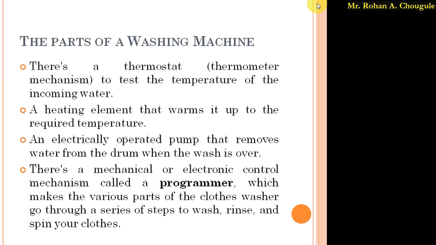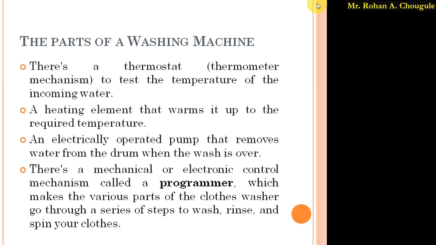Then while cleaning silk, the water is heated to 30 degrees Celsius. We also have the cool wash, where normal temperature water is used. Then we clean cottons at the normal temperature, at 40 degrees, and also at 60 degrees.